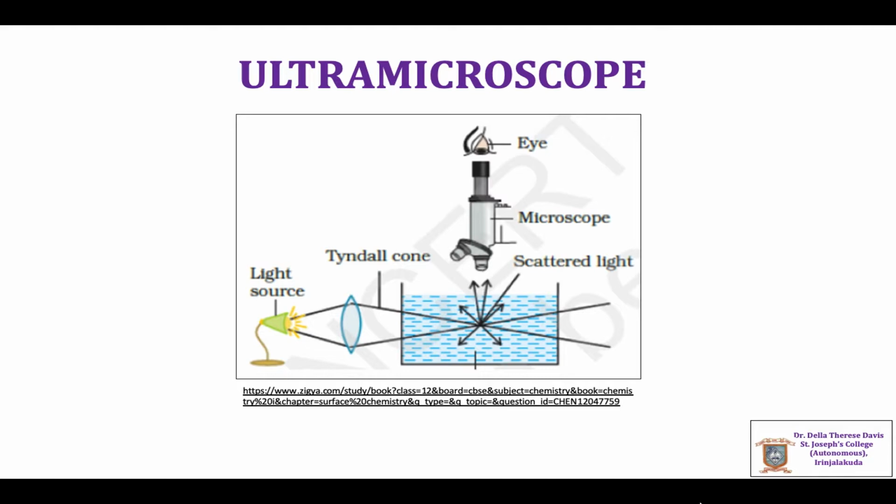It is shown in the figure. In this way, the colloidal particles, which are too small to be seen under an ordinary microscope, can be detected as spots of light moving irregularly. Using an ultramicroscope, the size of the sol particles can be determined.